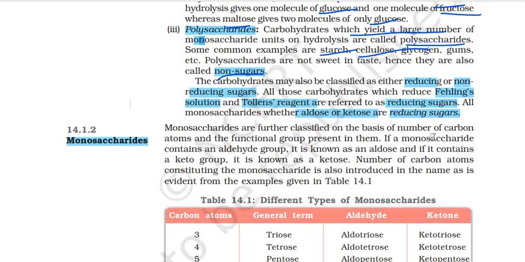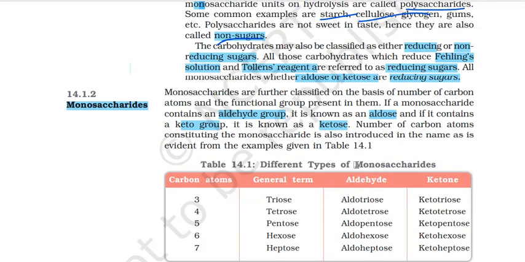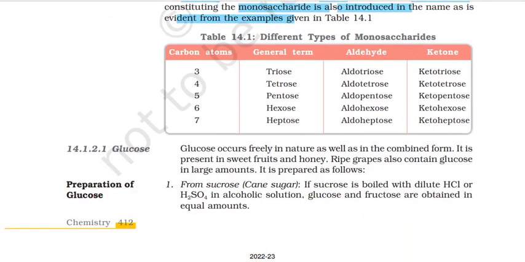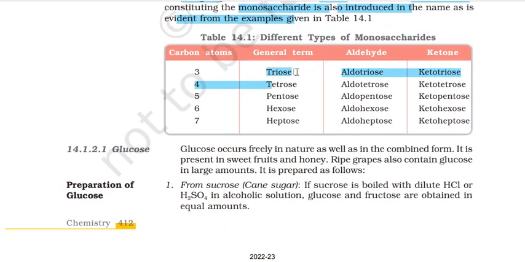If a monosaccharide contains an aldehyde group, it is known as an aldose, and if it contains a keto group, it is known as a ketose. हमने already देखा, हमारे carbohydrates या तो पॉलीहाइड्रोक्सी एल्डिहाइड्स हैं या फिर पॉलीहाइड्रोक्सी कीटोन्स हैं. तो अगर उनमें एल्डिहाइड ग्रुप है तो एल्डोज बोलेंगे, कीटो ग्रुप है तो कीटोज बोलेंगे. The number of carbon atoms constituting the monosaccharide is also introduced in the name, as is evident from the examples given below. तो जैसे आपके पास ट्रायोज, एल्डो ट्रायोज, कीटो ट्रायोज. फिर टेट्रोज 4, वेरी इजी, 5 पेंटोज, 6 हेक्सोस, 7 हेप्टोज. तो एल्डो कीटो साथ-साथ लगाएंगे, if it's attached to an aldehyde group और attached to a ketone group.